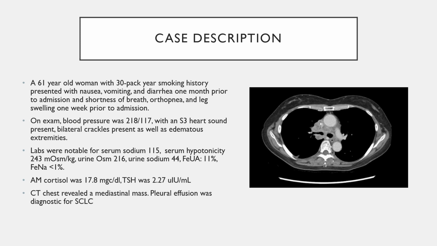Labs were notable for a serum sodium of 115, serum osmolality of 243, urine osm of 216, urine sodium of 44, FeUA of 11%, and FeNA of less than 1%. AM cortisol was 17.8 and TSH was 2.27, both within normal limits.